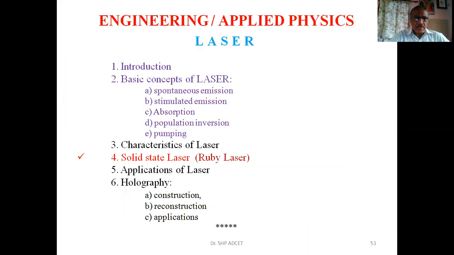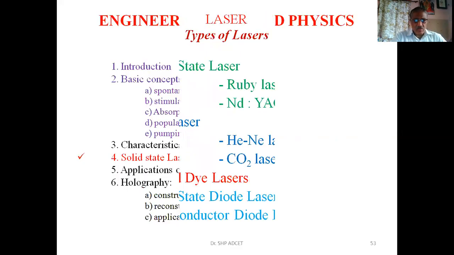In the earlier lecture, I completed the discussions of laser under engineering or applied physics. It was discussed under the following points. One, introduction. Second is basic concepts of laser. Third is characteristics of laser. Fourth is solid state laser, that is Ruby laser. Fifth is applications of laser. And sixth is holography. Among these, I have completed introduction, basic concepts, and characteristics. Today, we are interested to study the solid state laser, that is Ruby laser.